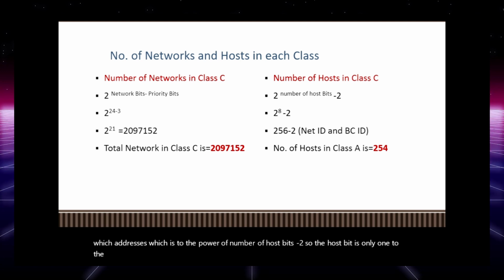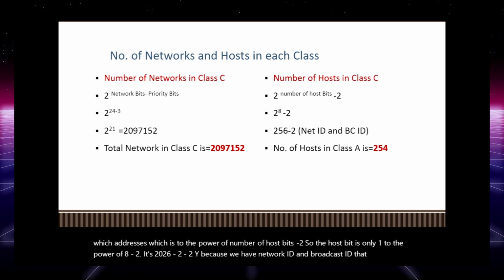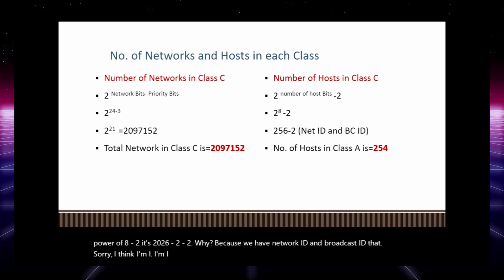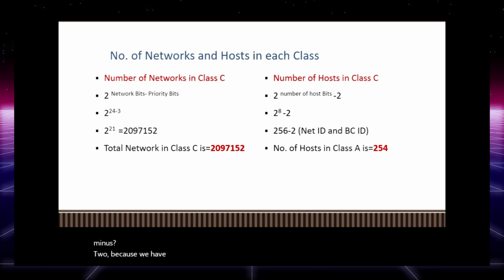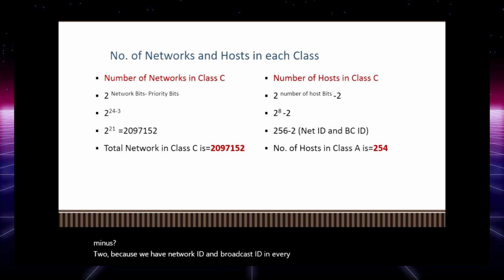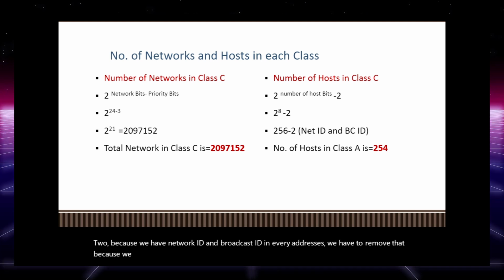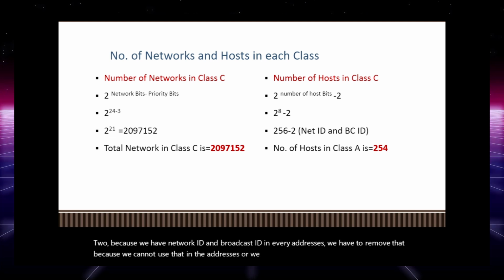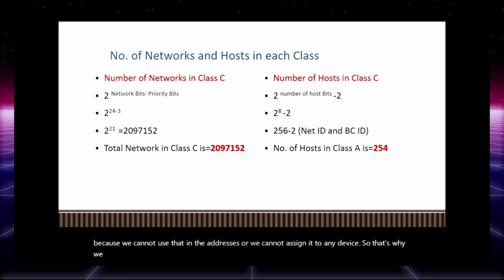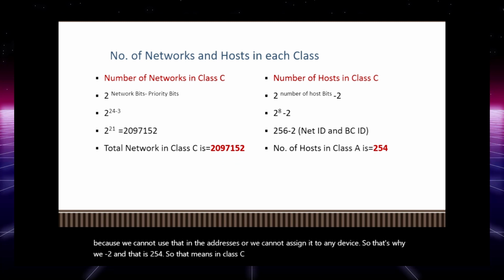2 to the power of 8 is 256, minus 2. Why minus 2? Because we have a network ID and a broadcast ID. Sorry, I think I forgot to mention this in the previous slides. But why do we subtract 2? Because we have a network ID and a broadcast ID in every network, so we have to remove those, because we cannot use them in the addresses, or we cannot assign them to any device. So that's why we subtract 2, and that is 254. That means in class C we can only derive 254 IP addresses for hosts.